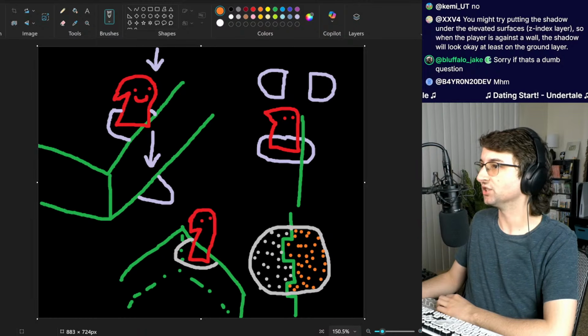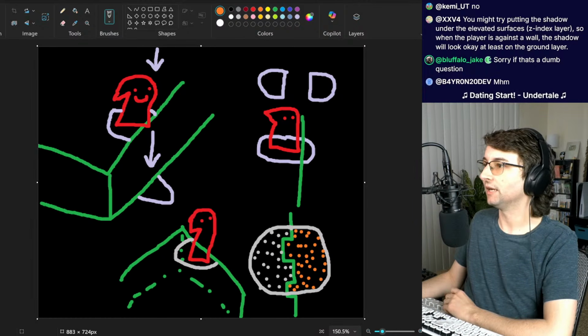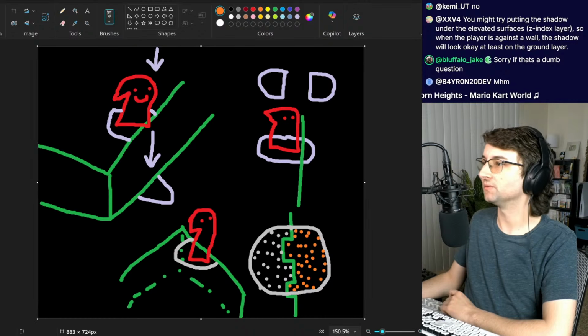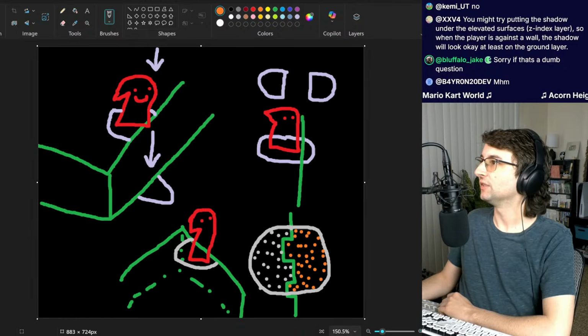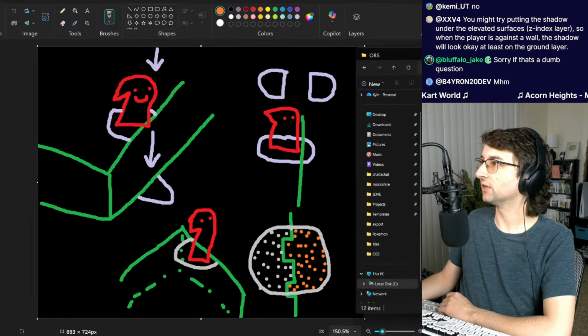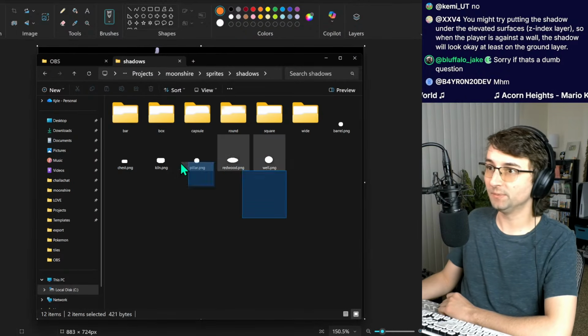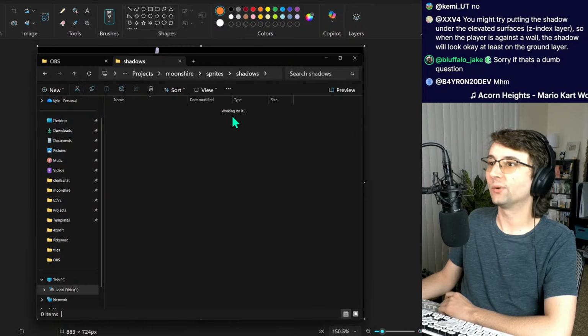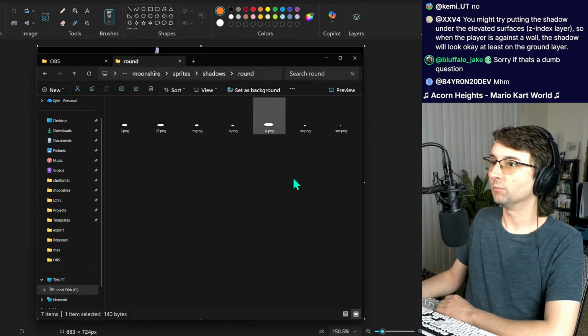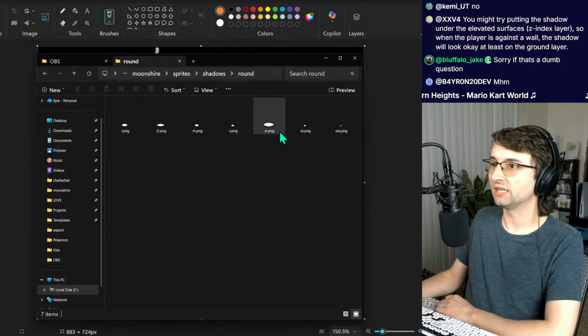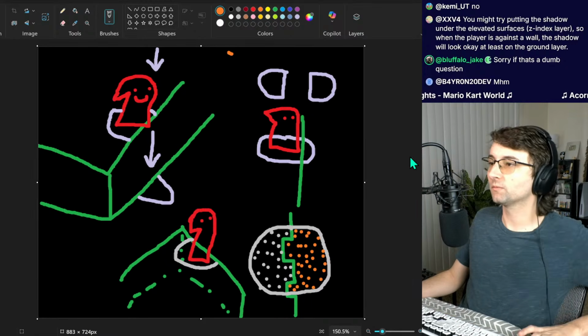So I'm going to go ahead and show what the shadows look like in terms of the sprites, because I haven't shown that for a while. The shadow sprites are literally a collection of blobs, and if I go into round, these are the ones that we've been working with. We have the different blobs, and I'll open up one of these, like XL. Whoops.